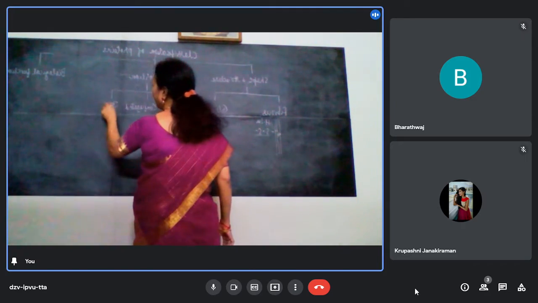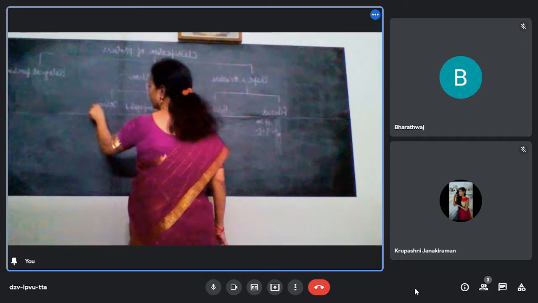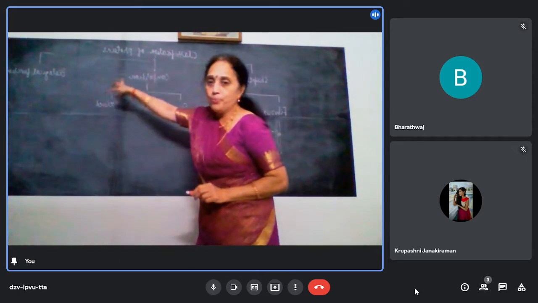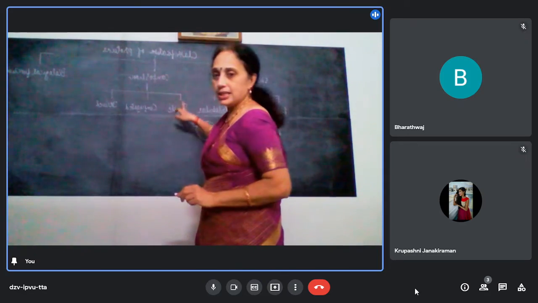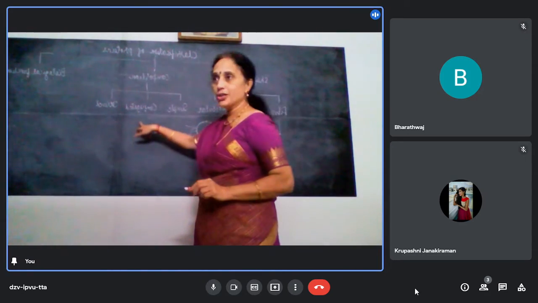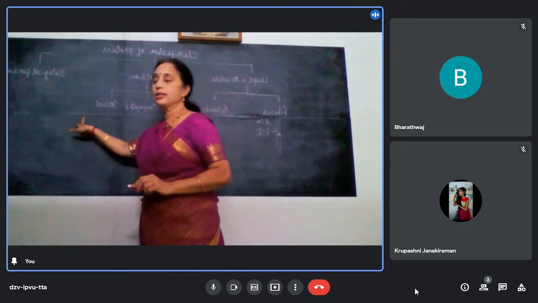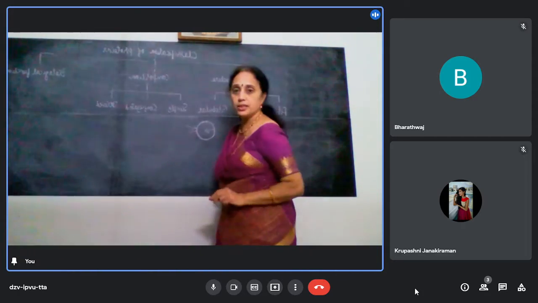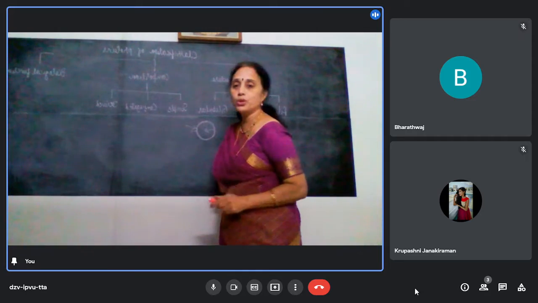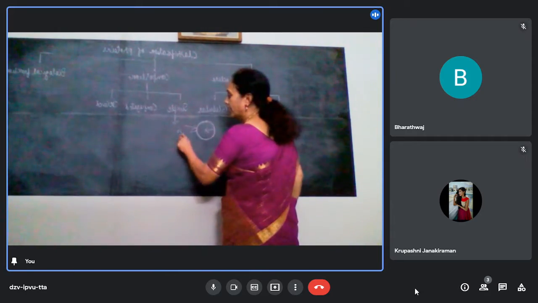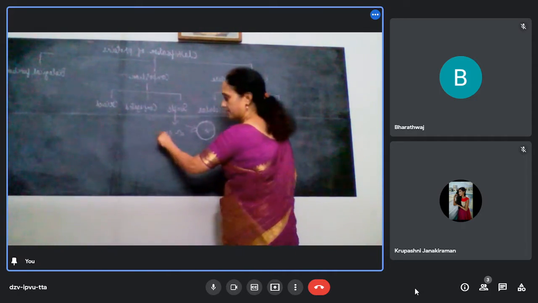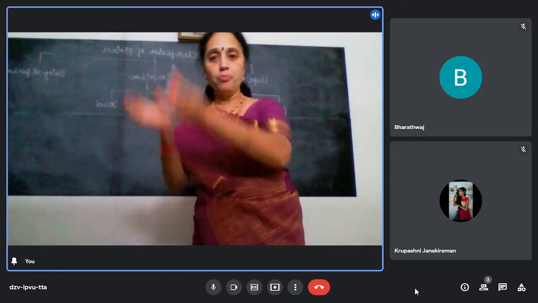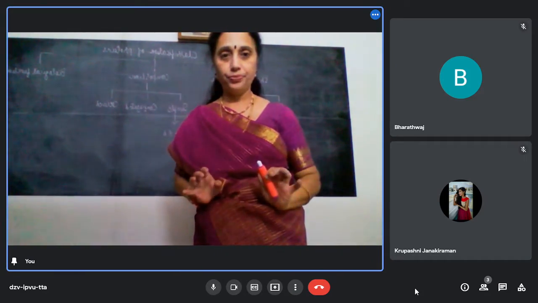Three, derived proteins. What do you mean by simple proteins? Simple proteins are those which on hydrolysis give only alpha amino acids, nothing else. They give you only a number of alpha amino acids.